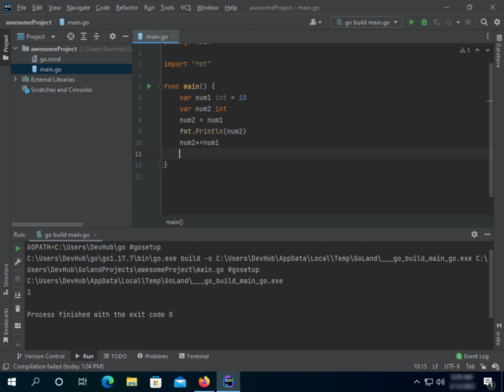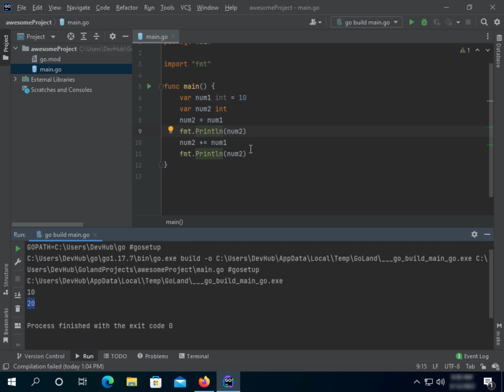Then we use the same thing, fmt.Println, and we put num2. Right now we wanted to double the value of num1, so when we run it, it's going to return 20. You see here it stayed 10 for the first print, but after it, because we put num2 plus equals after the first print, it says 20.